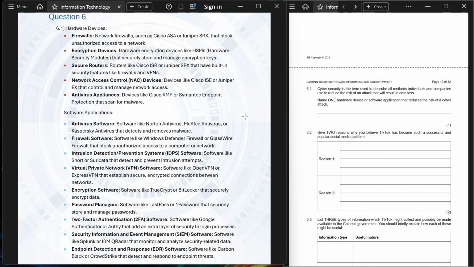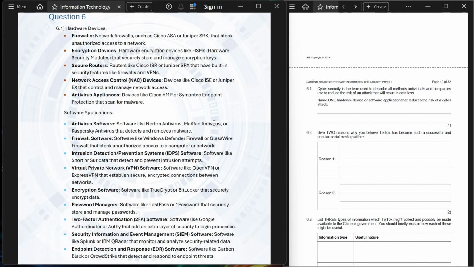Question 6.2. Give 2 reasons why you believe TikTok has become such a successful and popular social media platform. Reason 1. IEB's answer is pretty superior to what I could find in the fact that it encapsulates everything that can be shortened to that extent. Let us look at it.